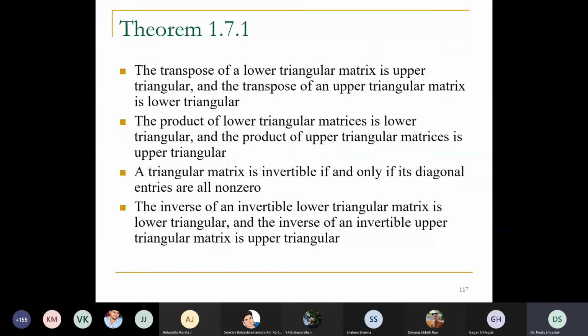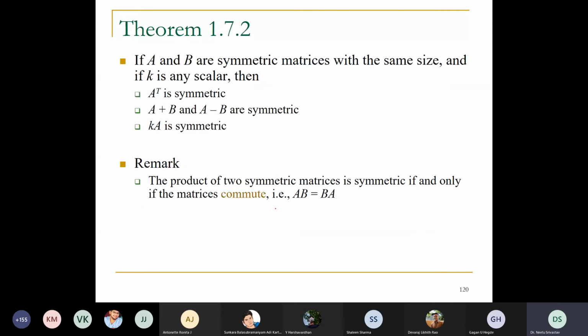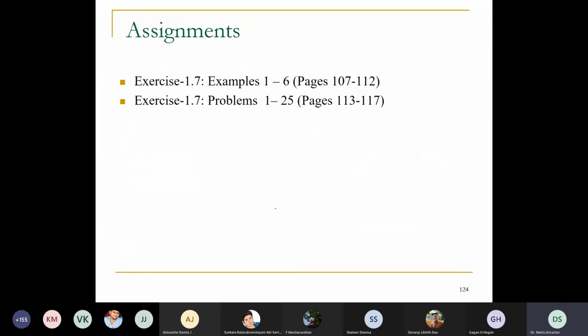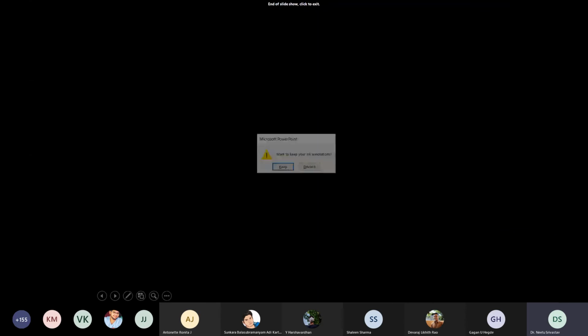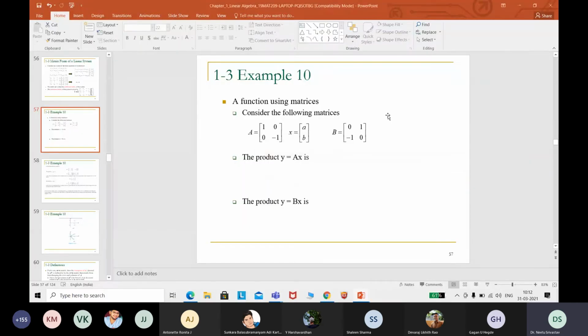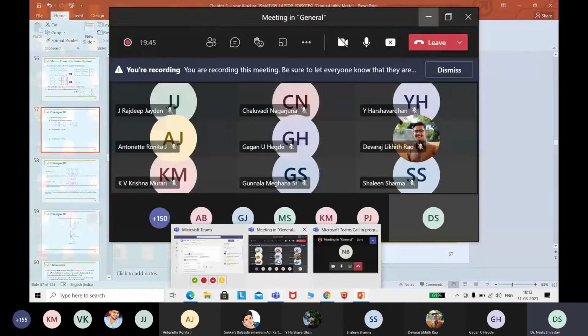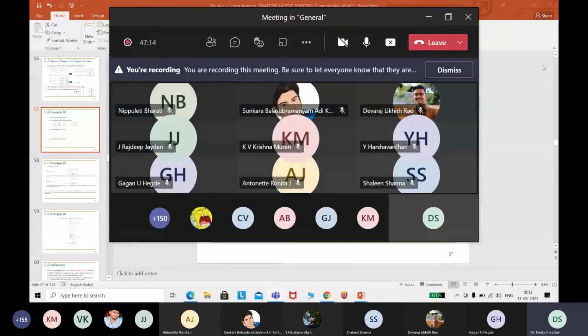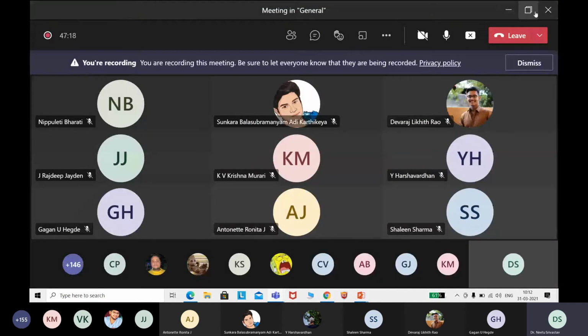I hope the revision we have done from the previous class is understood, and more of it is from your concepts. So please revise very nicely, and it is not limited only to the second semester.